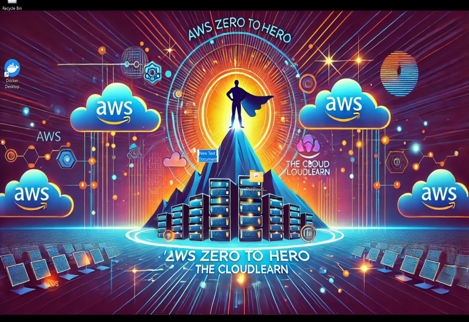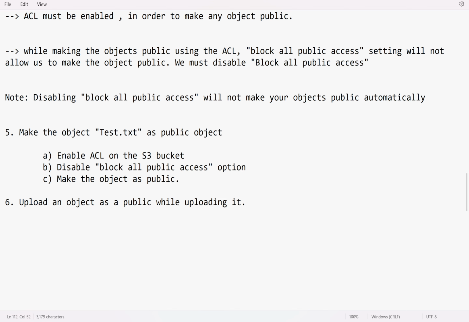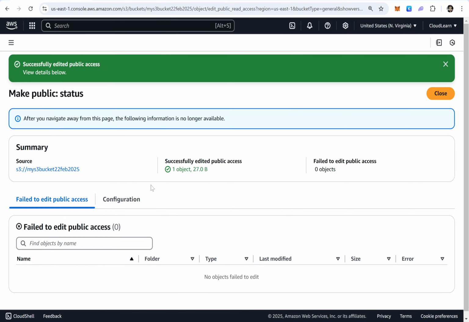New text file. I will say test2. I can say this is a public object, just for differentiation. Okay, how to upload an object as public directly while uploading into the S3 bucket.